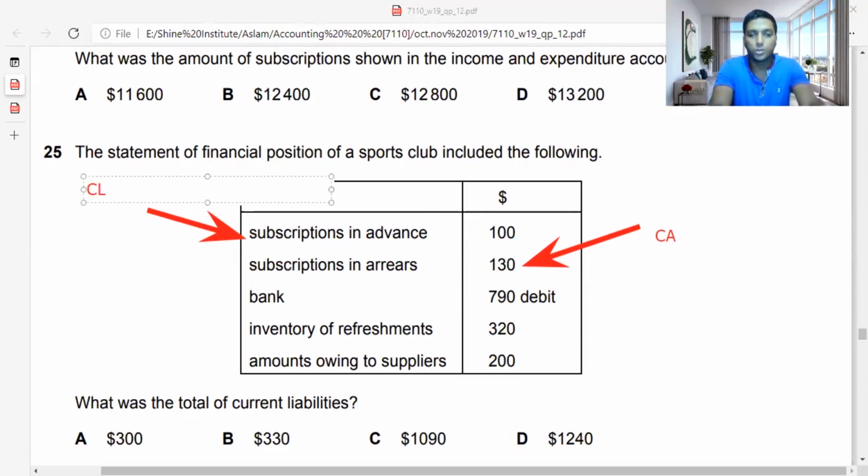Okay, so you need to know this very clearly. Then we have bank. We consider it as an asset. Inventory of replacement is an asset. Amounts owing to suppliers is a liability. So 200 plus 100 will give you a value of 300. So the answer for this is A. Very straightforward. We can find it out. So with that knowledge, we are moving on to the next part.